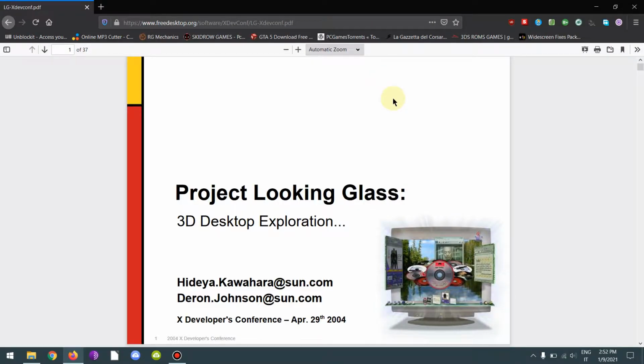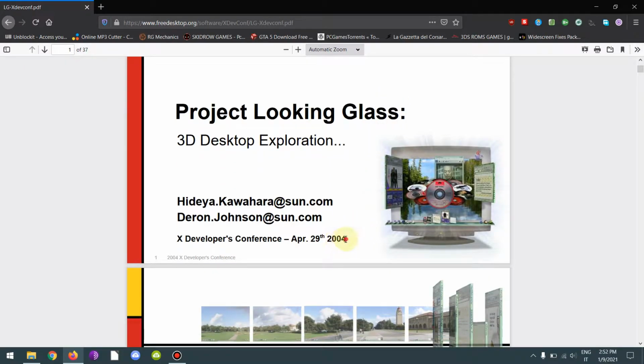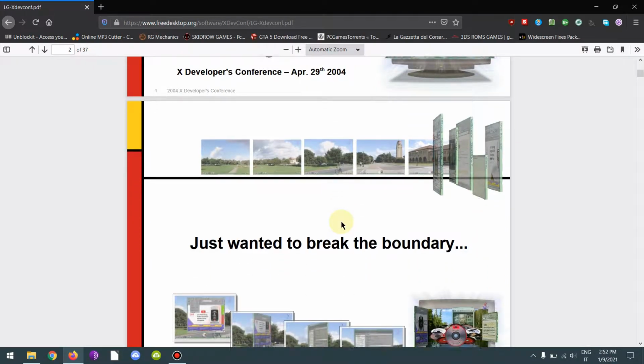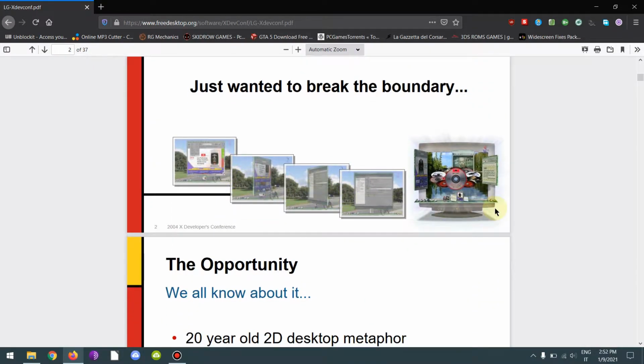Now let's have a look at the official documentation of the project. As you can see, it began in 2004. It is a 3D desktop system the first time.